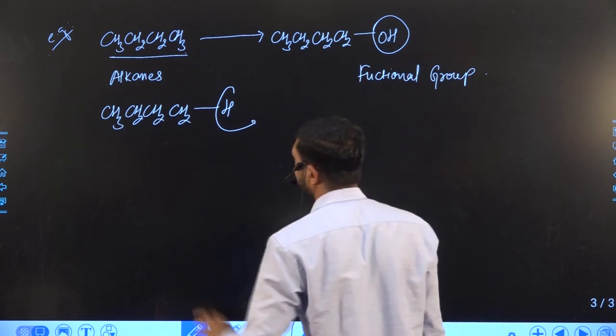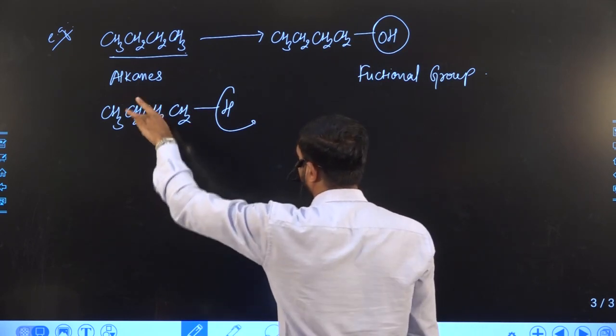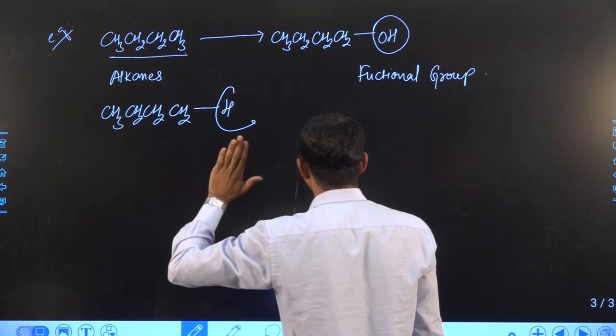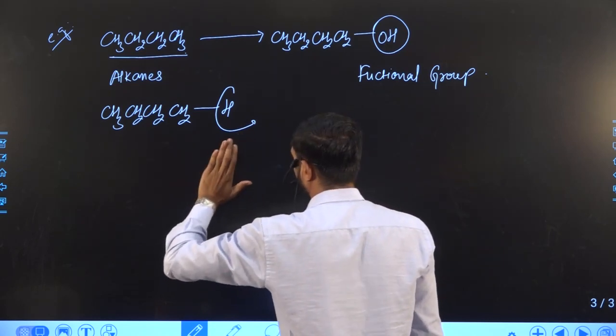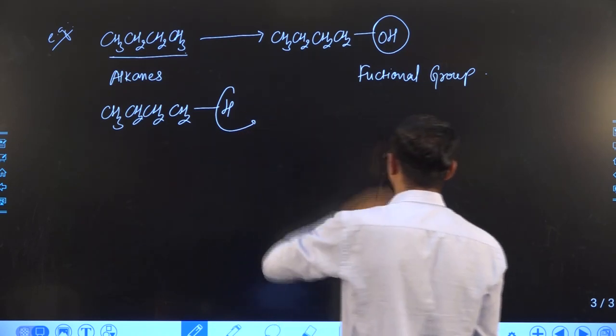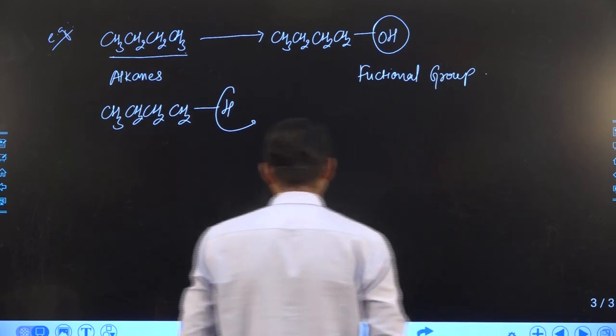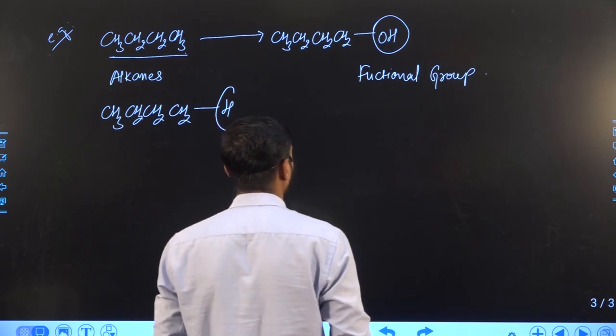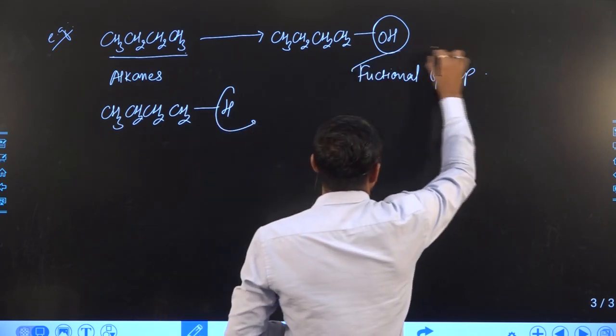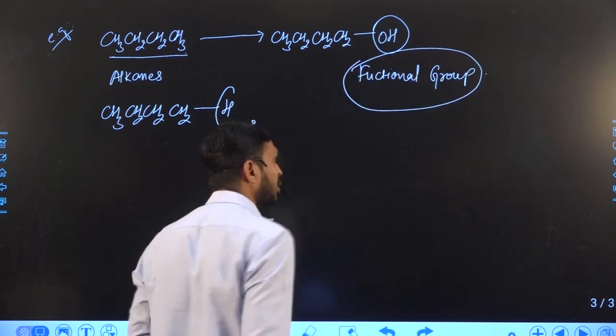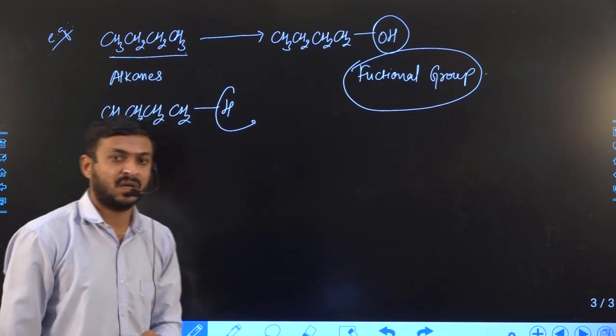Parent hydrocarbon means it may contain alkane, alkene or alkyne, but in this hydrocarbon we replace hydrogen by another group, that is known as a functional group containing compound. Now you may wonder what is the functional group?